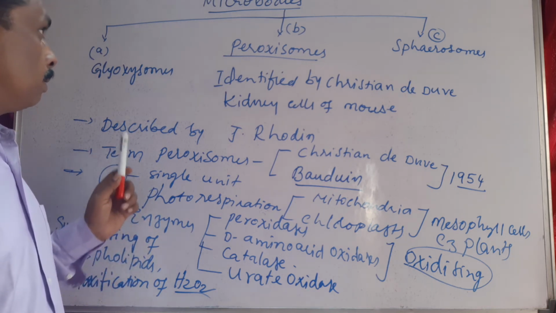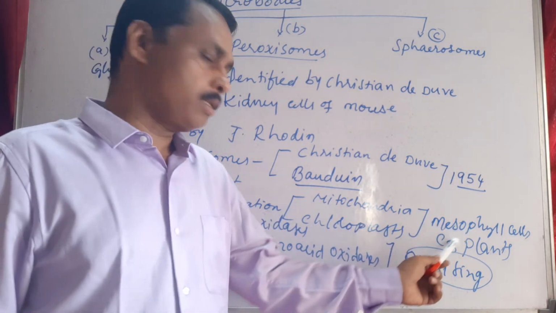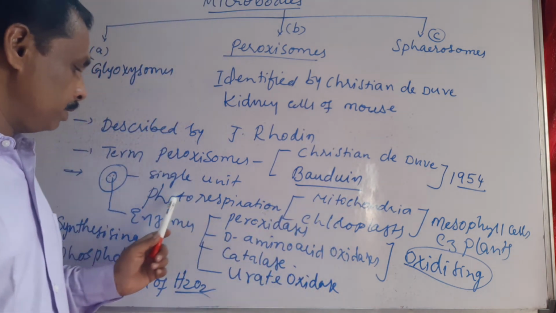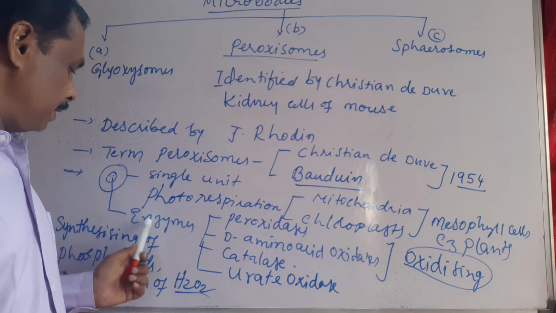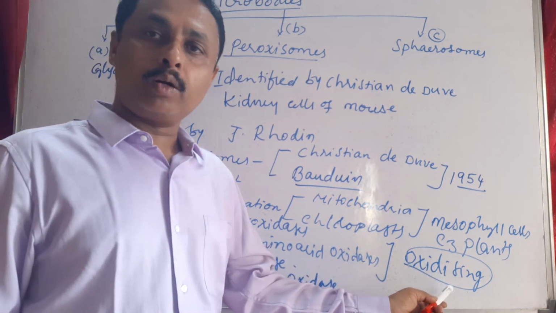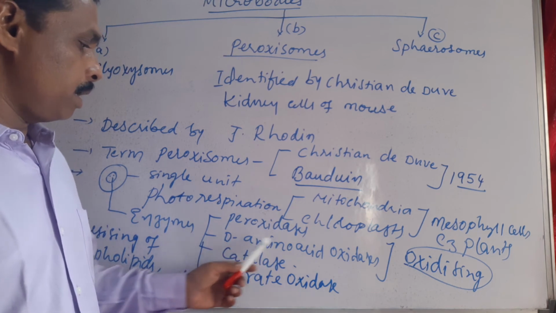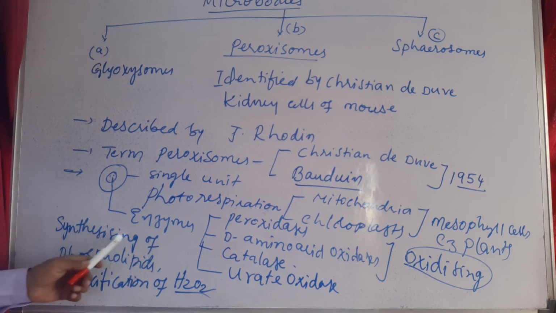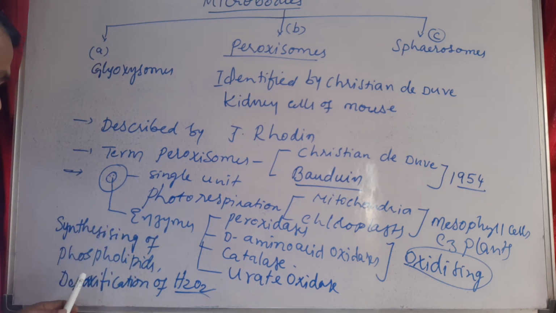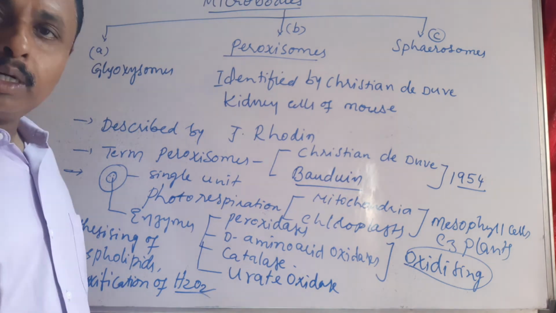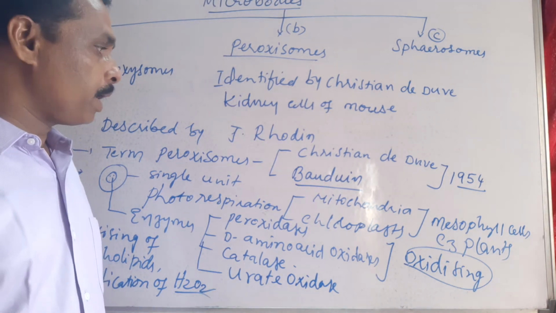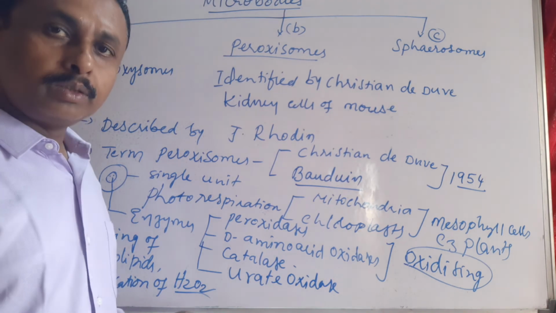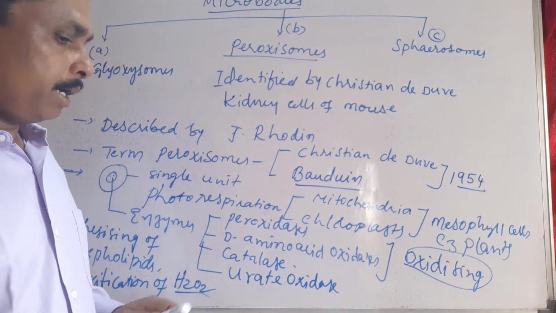These peroxisomes are abundantly present in the mesophyll cells, and by association with the mitochondria and chloroplast are involved in photorespiration. They contain oxidizing enzymes: peroxidase, D-amino acid oxidase, catalase, urate oxidase. They are also involved in synthesizing of phospholipids and detoxification of H2O2. This is about the main functions of peroxisomes.